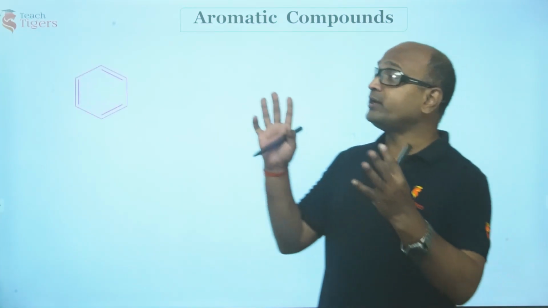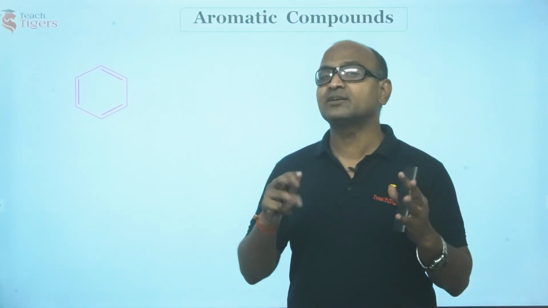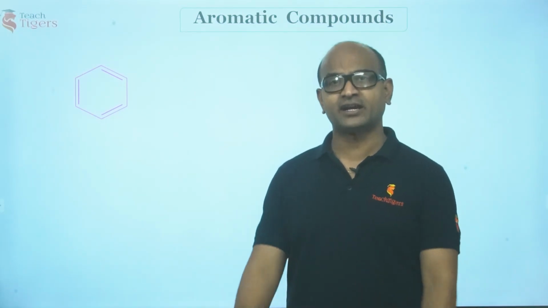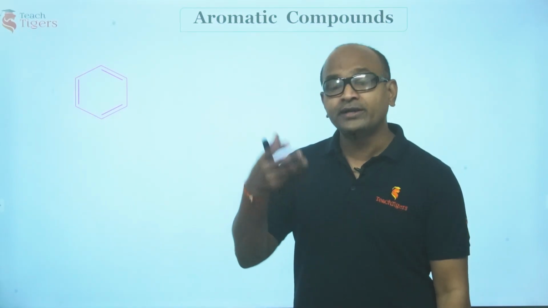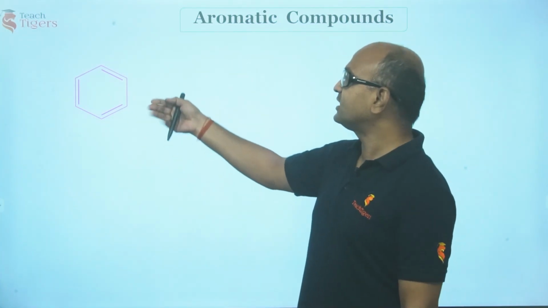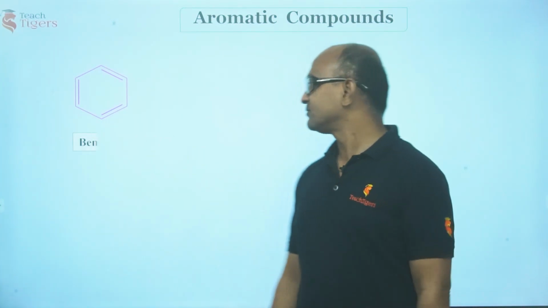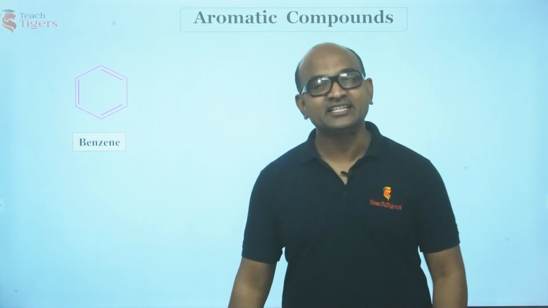Now guys, as I told you, in this chapter we are going to discuss only the chemical properties of aromatic compounds. Now we are going to begin this chapter and we are going to concentrate on only this compound. Can you name what is that? Of course, it is benzene.